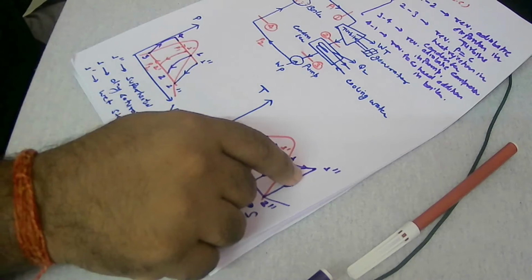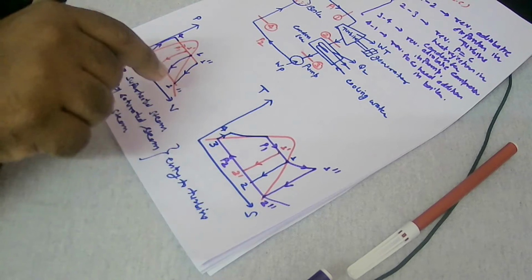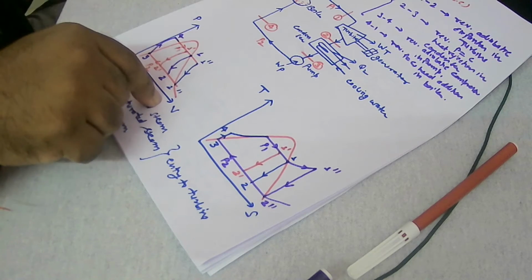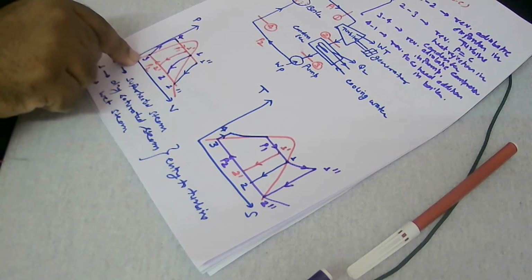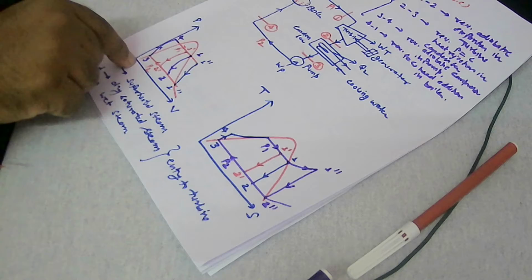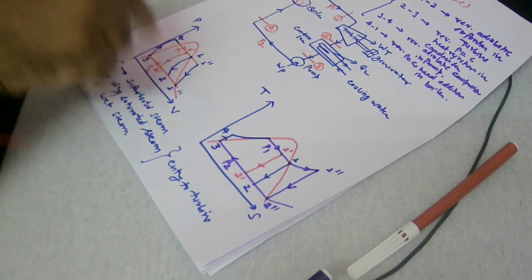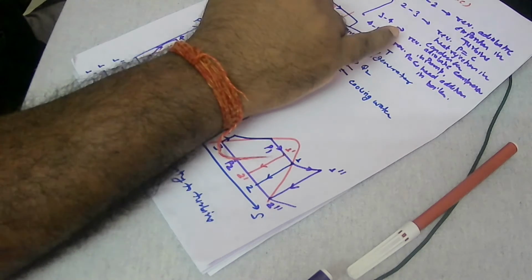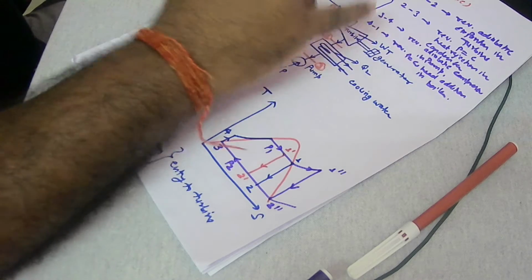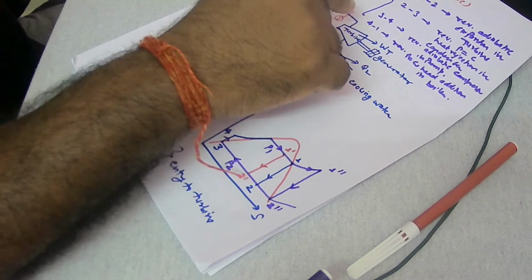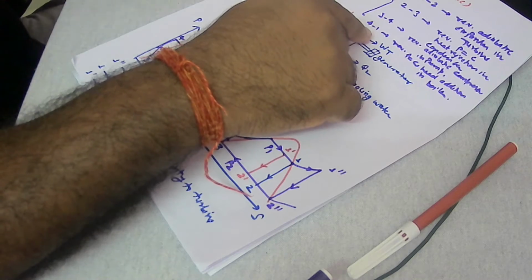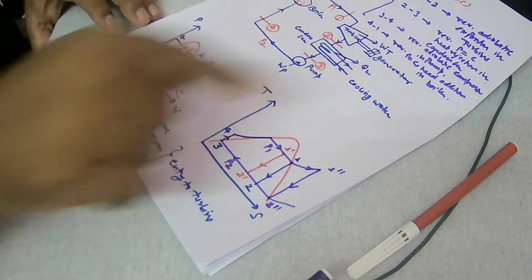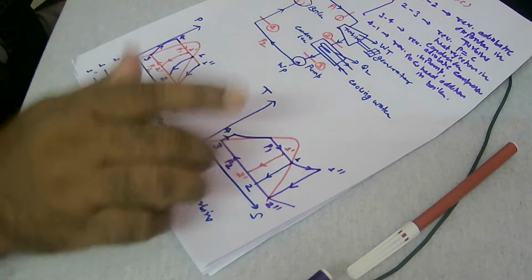So steam which is expanding through the turbine is getting condensed in the condenser at constant pressure reversibly until it becomes the saturated liquid. So final condition will be saturated liquid. Then saturated liquid is compressed back to the initial pressure with the help of a pump, reversibly and adiabatically. Finally the liquid is getting heated up to convert into the steam reversibly at constant pressure in the boiler, and then the cycle repeats. So like that this operation will happen in the Rankine cycle. So it's a very simple thing, right.